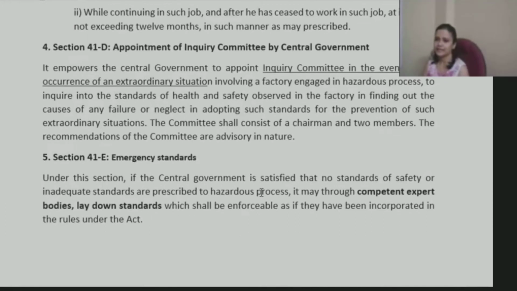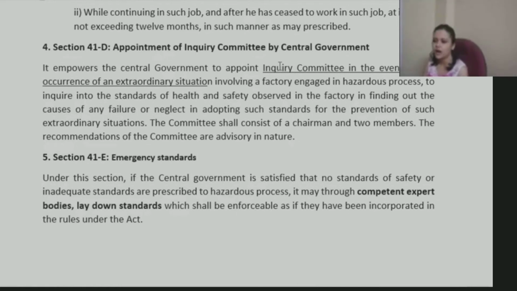In case workers feel that no safety measures are there, they can complain, and that complaint would go to the inspector of these factories, who can pass some orders, and those orders would be binding on the factory. So that process is also being set up.